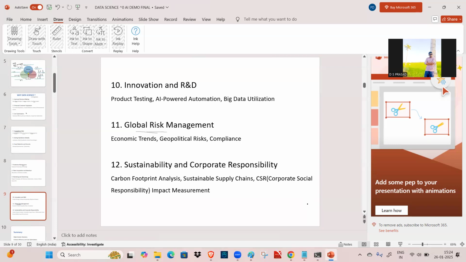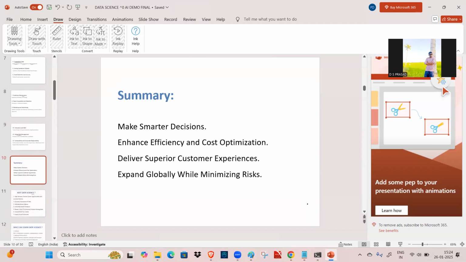Sustainability and corporate responsibility, like carbon footprint analysis, sustainable supply chains, and then corporate social responsibility, impact management and measurement. All these things are there. This concept we can use in the form of social impacts. Okay, so that is regarding organizations. In short, we can say, in summary, why data science: make smarter decisions, enhance efficiency and cost optimization, deliver superior customer experience, expand globally while minimizing the risk. Okay, we can say like that.